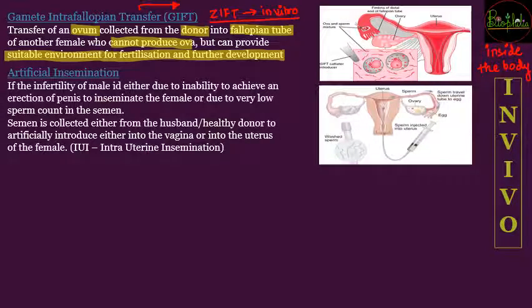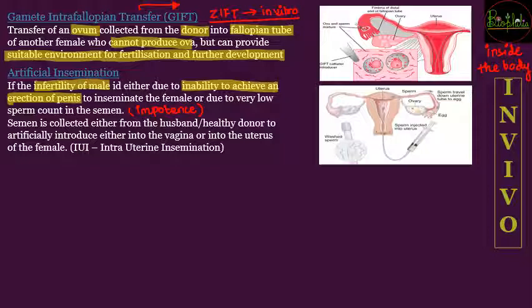Second is going to be artificial insemination. Artificial insemination is a technique used where the infertile male is in a condition wherein he is unable to achieve an erection of the penis. If there is inability to erect the penis, in that case it is called a condition of impotence. That is, if the male cannot erect his penis to inseminate the female, that is a condition called impotence.